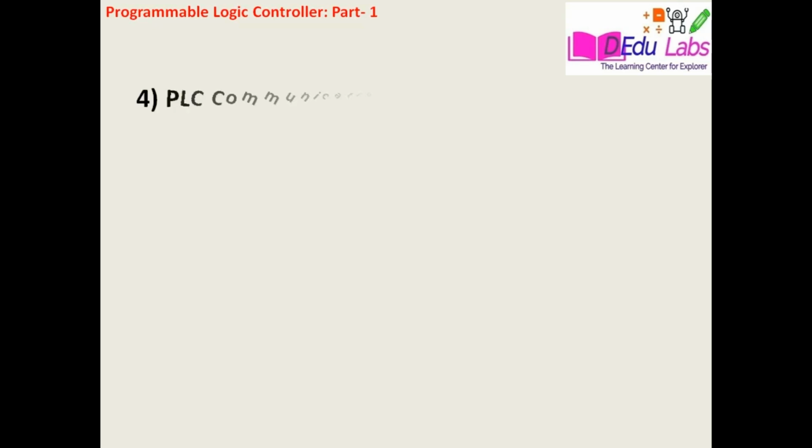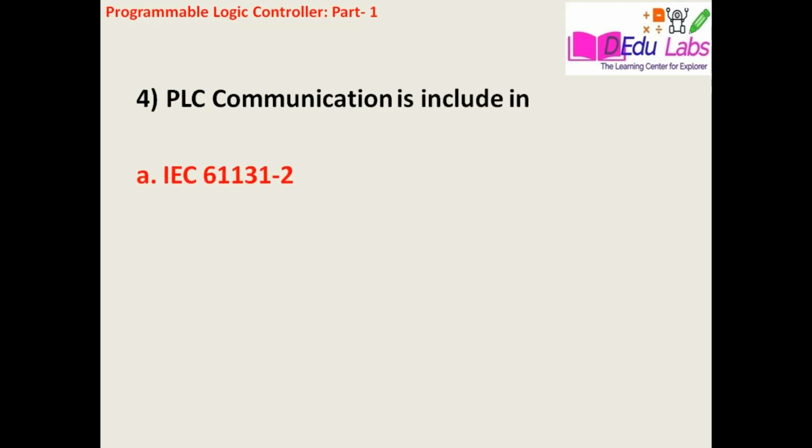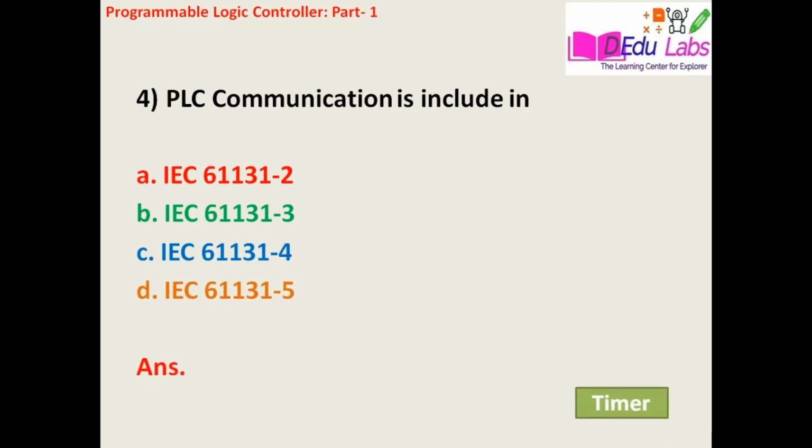PLC communication is included in option A, IEC 61131-2, B, IEC 61131-3, C, IEC 61131-4 and D, IEC 61131-5. The answer is D, that is IEC 61131-5.